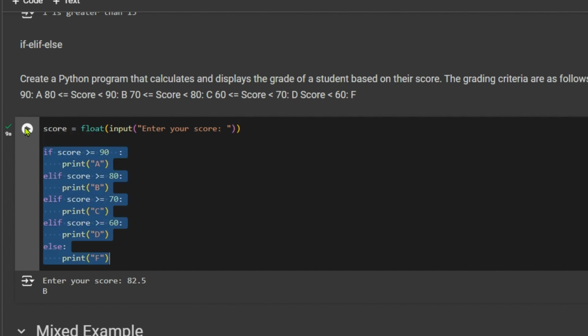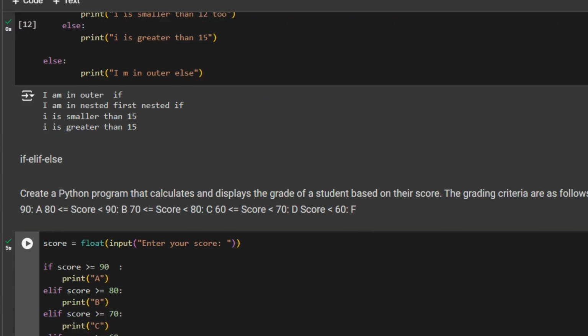So if you run this code and enter any kind of marks, say 62, enter. It displayed D, because the first condition, greater than or equal to 80, got false. Greater than or equal to 70, false. Greater than or equal to 60, yes, this condition was true. So whatever was there in this elif block got displayed. That's the reason we got the output as grade D.